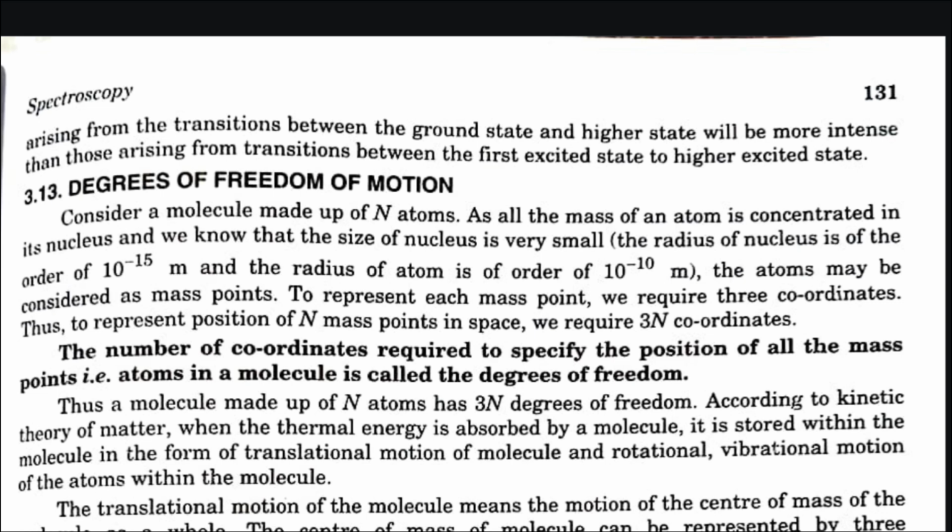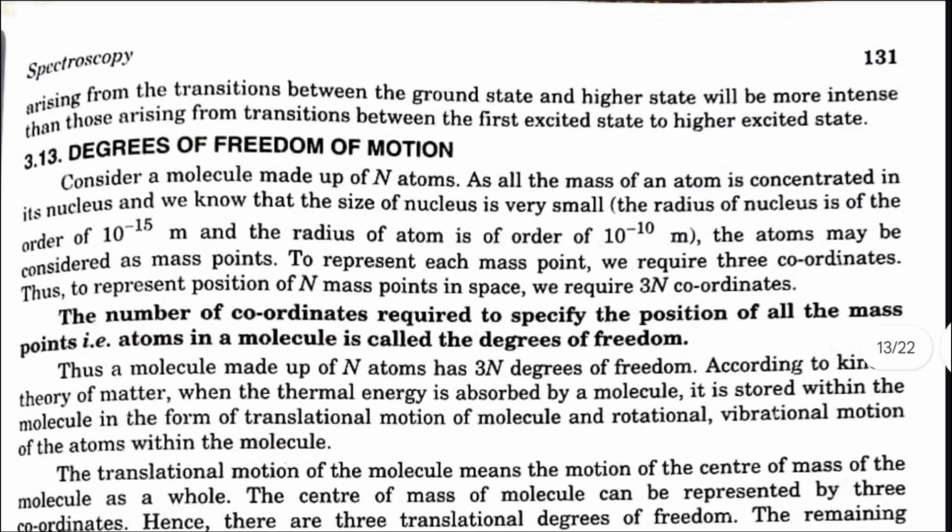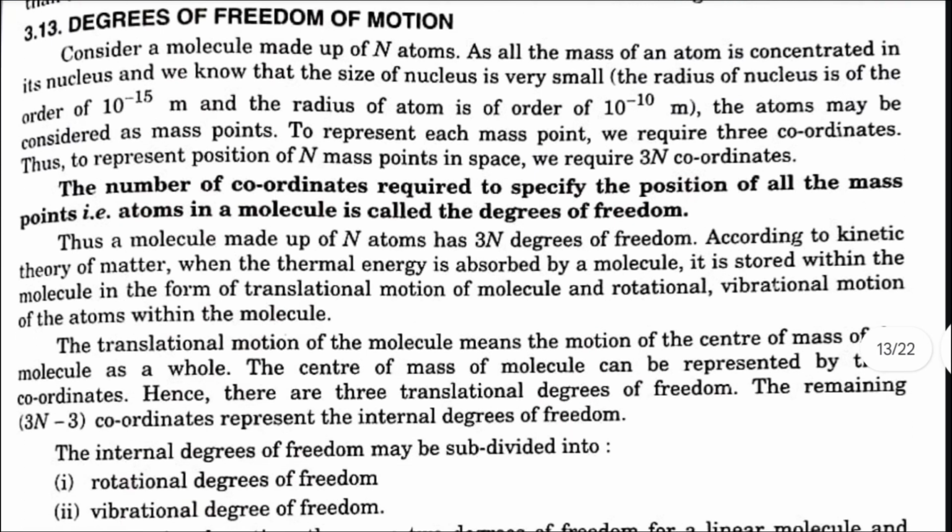To represent each mass point, we require 3 coordinates. Thus, to represent the position of n mass points in space, we require 3n coordinates. The number of coordinates required to specify the position of all the mass points, that is atoms in a molecule, is called the degree of freedom. Thus, a molecule made up of n atoms has 3n degrees of freedom.